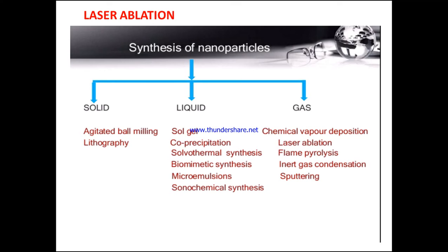In the same way we have co-precipitation and solvothermal synthesis. We have different techniques, but for our syllabus we have only the sol-gel technique.